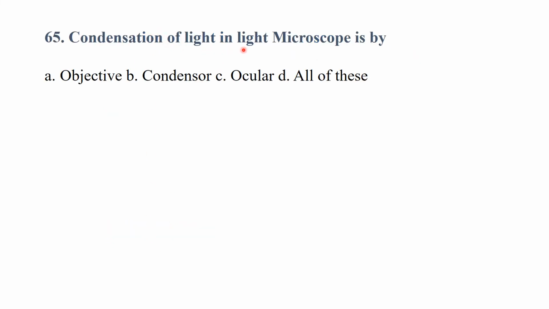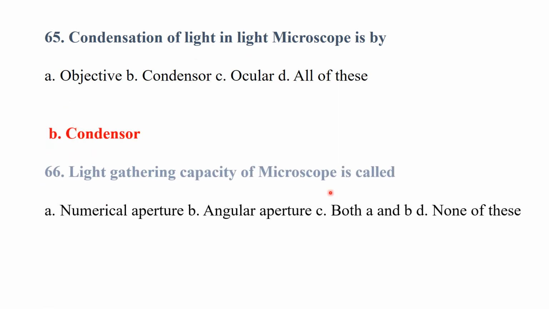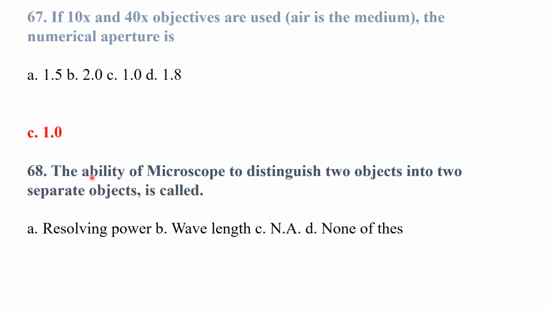Condensation of light in a light microscope is done by the condenser. The light gathering capacity of a microscope is called numerical aperture. If 10x and 40x objectives are used here in the medium, the numerical aperture is 1. The ability of a microscope to distinguish two objects as two separate objects is called resolving power.